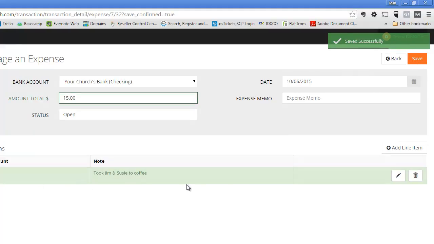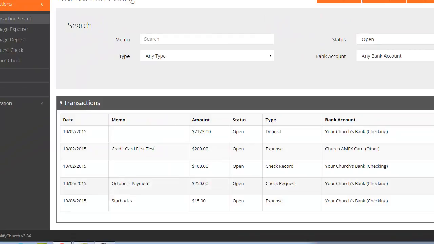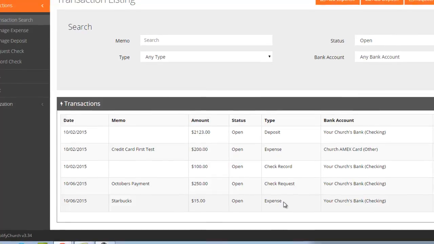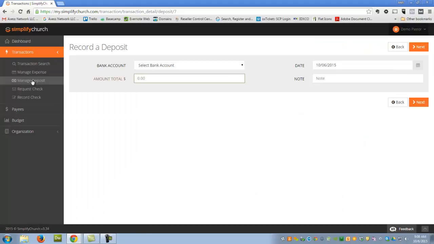Okay, so now you'll have that note tied against this, so you'll know what's happening with this expense. And then we could also put this in here just to add more detail to it, who this was to, who the expense was for with the debit card. So we'll save that, and again, it then gets processed here against your church. You can see it shows up as an expense, which just means it was tied to a debit or credit card.